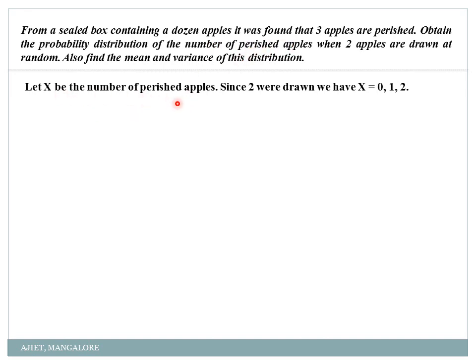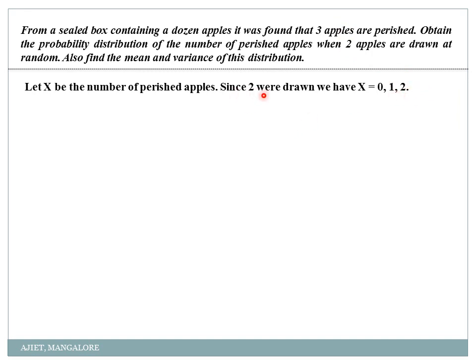Okay. So let x be the number of perished apples. Next, they are telling that we can select how many apples? 2 apples. Since 2 apples were drawn, x is equal to 0 chances, 1 chance, or 2 chances, correct? Getting rotten apples. So I might get 0 rotten apples, or I might get 1 rotten apple, or I might get both the rotten apples. Am I right? So if they had given you 3 apples over here, then 0, 1, 2, 3.